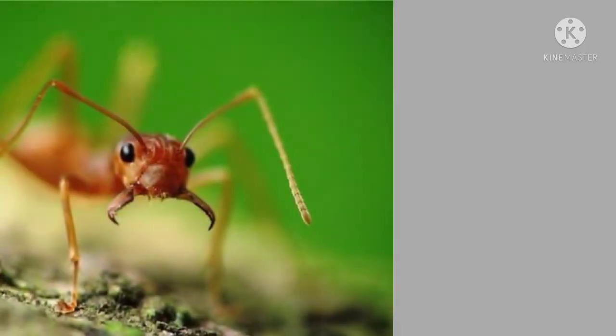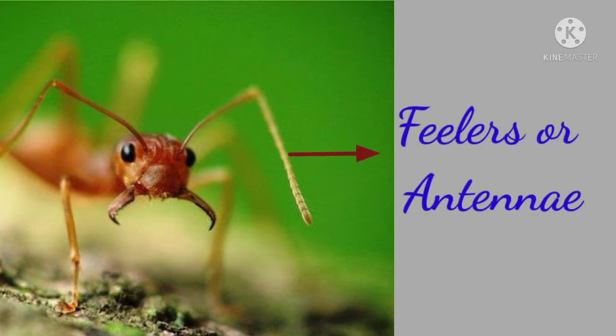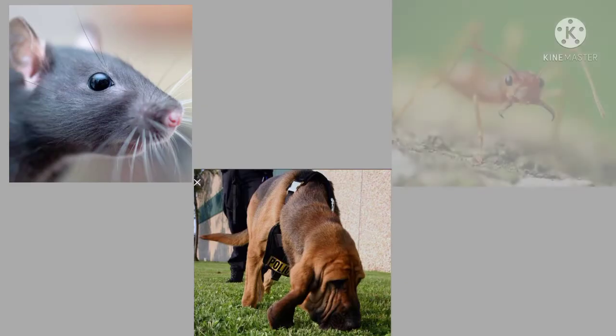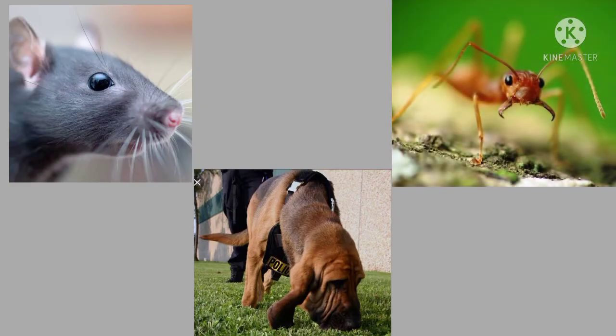Another example is insects. Insects have feelers or antennae. Antennae are used to smell, taste, feel the surface of an object, sense hot and cold, listen to sounds, or feel the movement of air. Thus, animals respond to external stimuli.